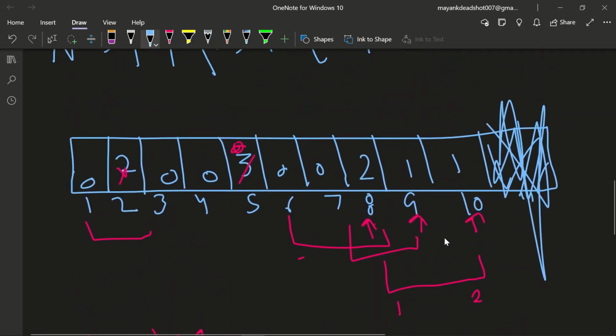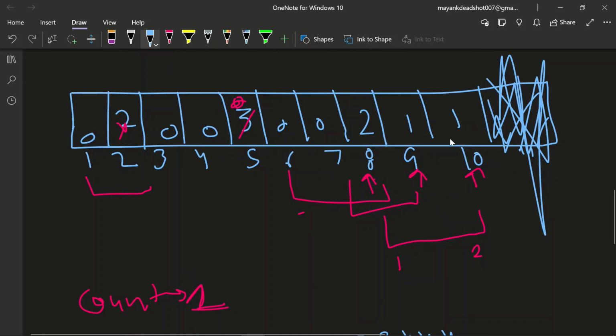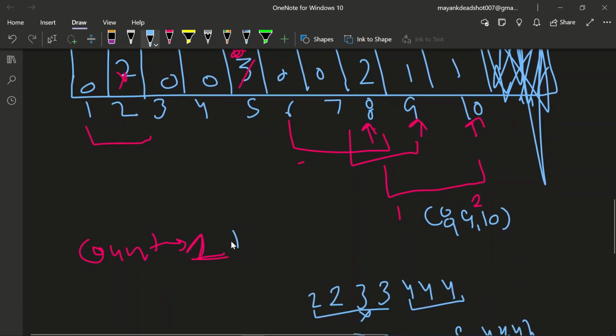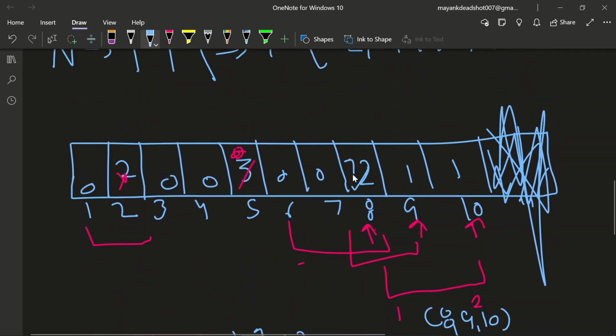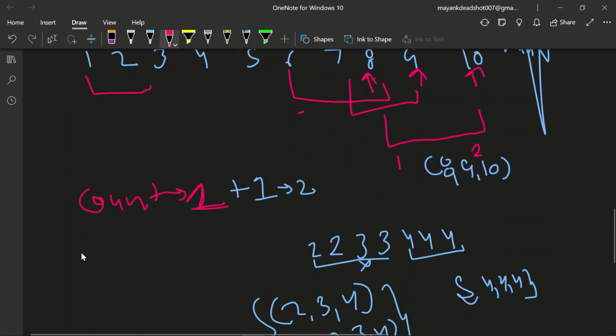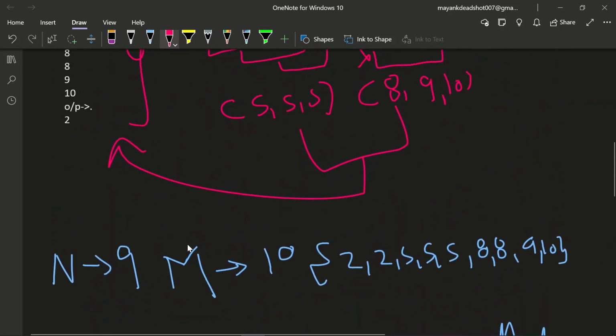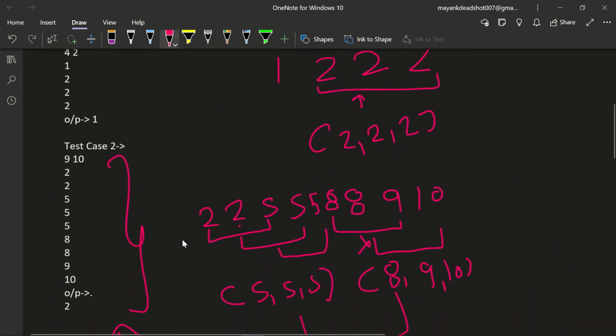Okay, so here what we will do, we will just take 8 9 and 10, then it will increase the count by 1. Okay, so answer will be 2, and it becomes 1, and it becomes 0, it becomes 0, and it becomes 0, and it becomes 1 1. Okay, so for 1 we cannot do anything, so this is the total output, which is 2. Okay, so this is the algorithm that we are going to use in our code.